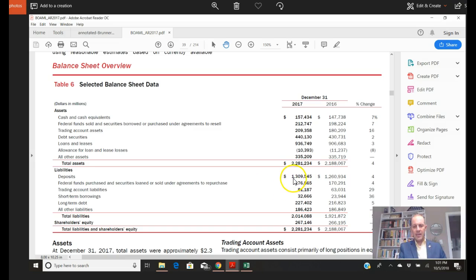If you look right here at the line item, the biggest line item for source of funding, part of the liabilities, is deposits. It's 1.3 trillion, and that's obviously larger than all the other sources of liabilities or other sorts of debt funding there, and it's obviously bigger than the shareholders' equity right there. Believe it or not, banks right now have a lot more equity than they did before the financial crisis.